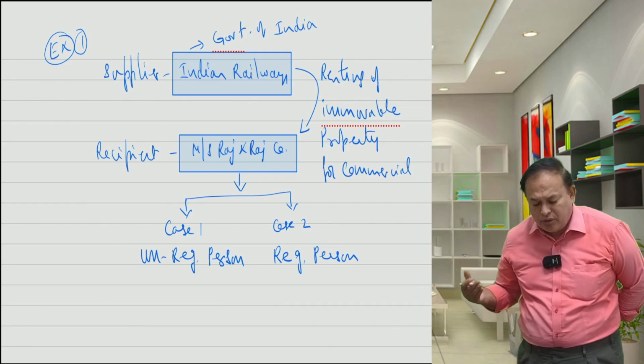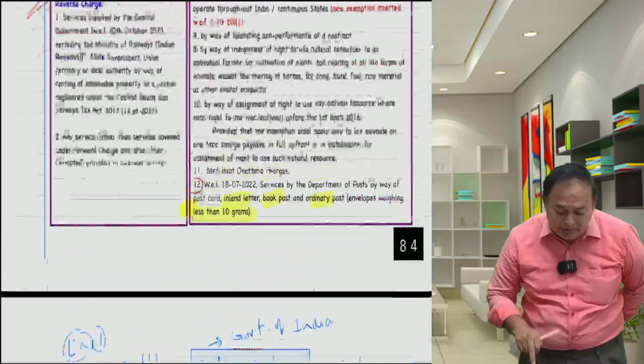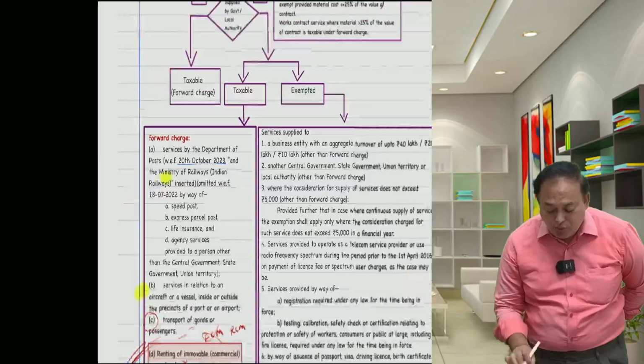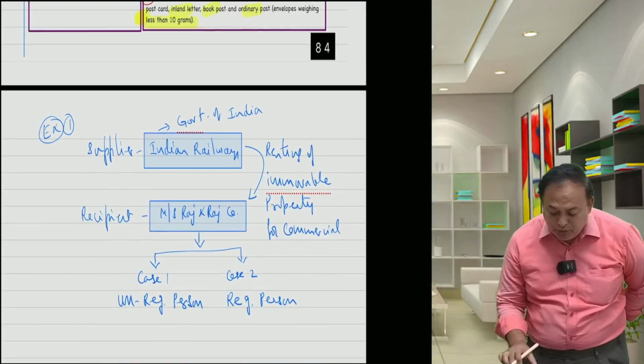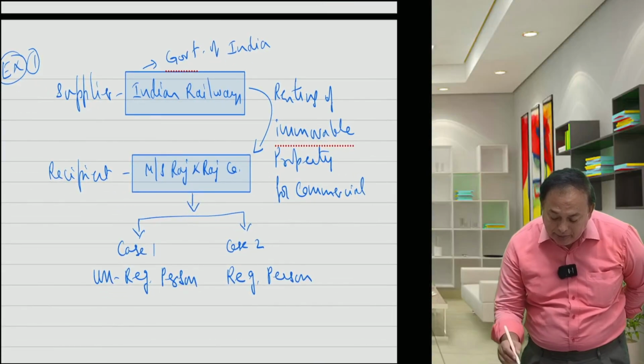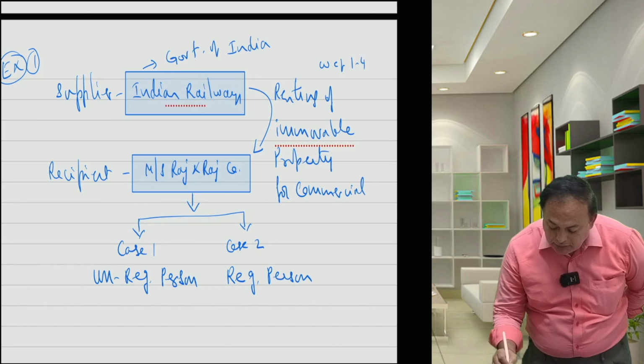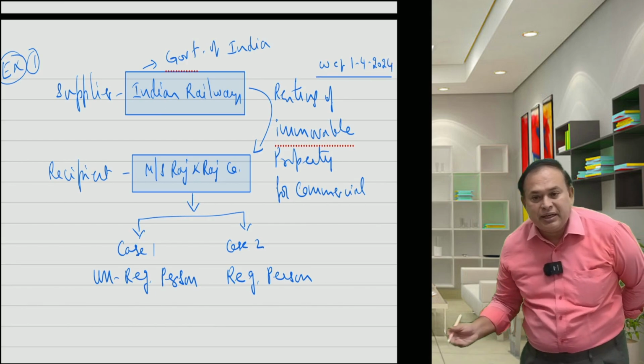Yes, the amendment was introduced from 20th of October. So from this perspective, we refer here to renting immovable property. Let us say they give it with effect from 1st April 2024. They give it for renting purpose.